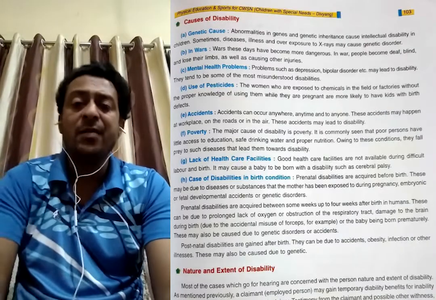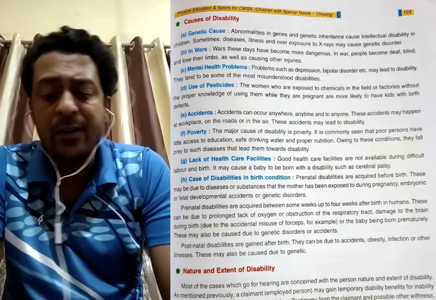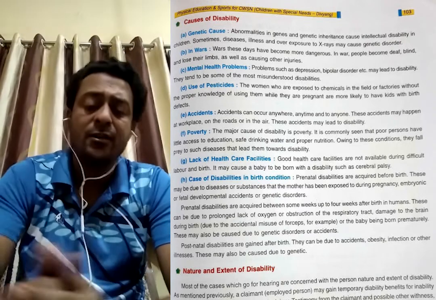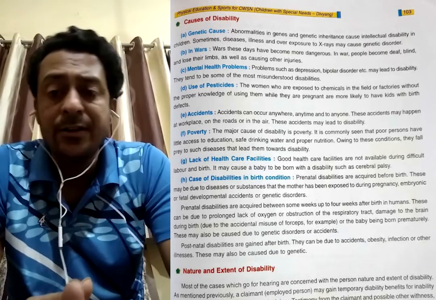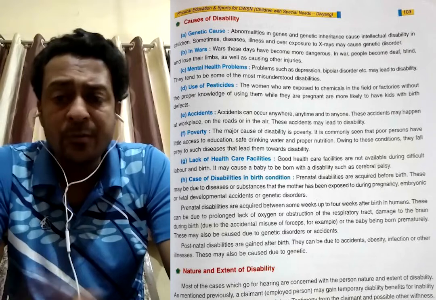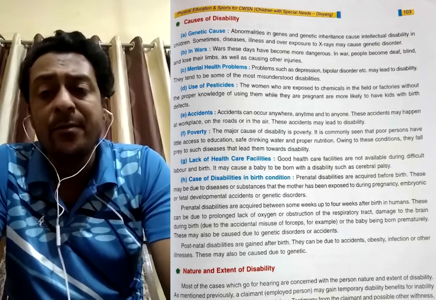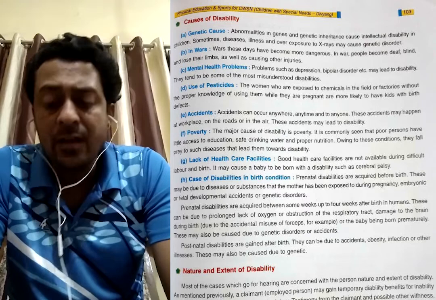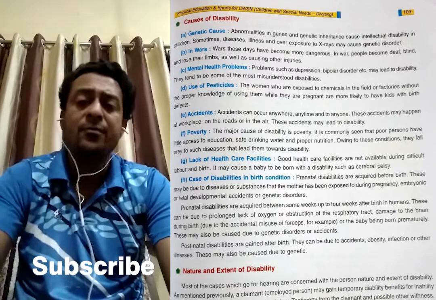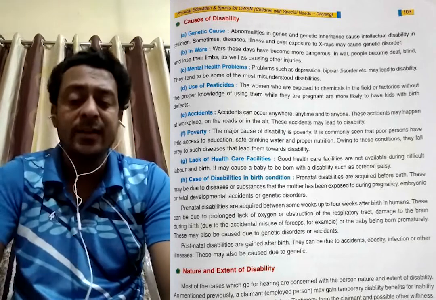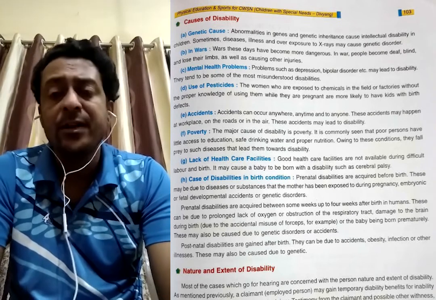So, causes of disability. Why do disabilities come? Genetic causes from childhood. If the mother has problems, the person also will have problems, and the son also will get the problem. In wars, after the wars also. Present-day countries are against other countries, so wars also. Next is mental health problems, because of taking too much stress. If parents have problems, the child also will get the problem. After an accident also disabilities will be there, handicaps or blindness or different kinds of disability.